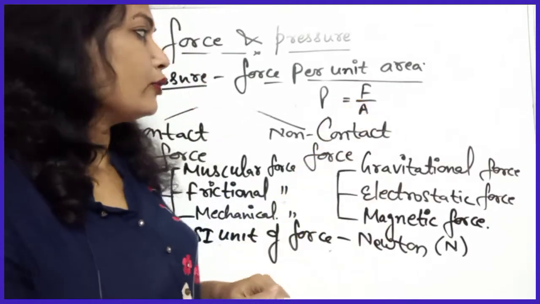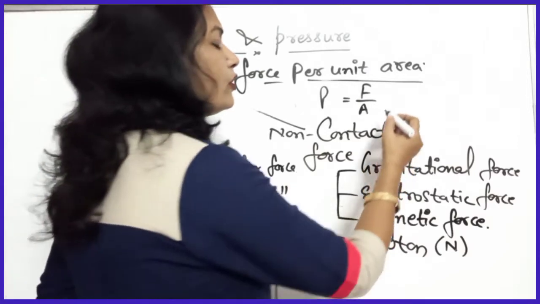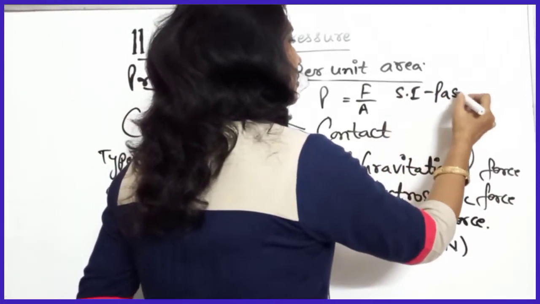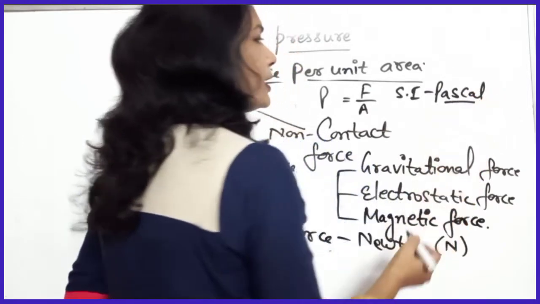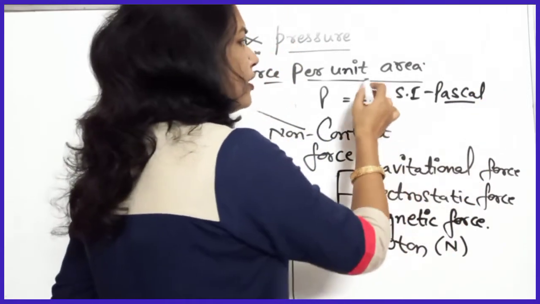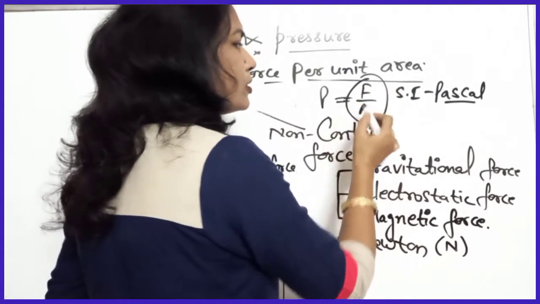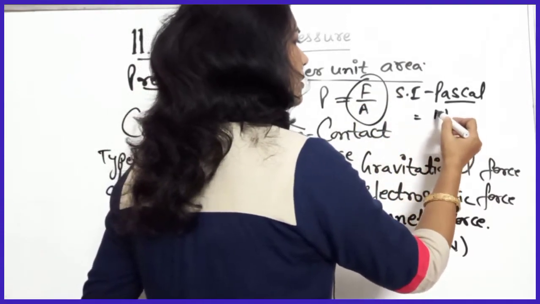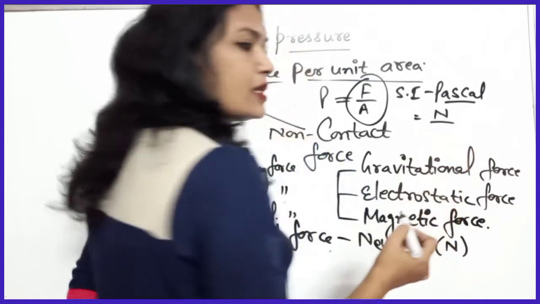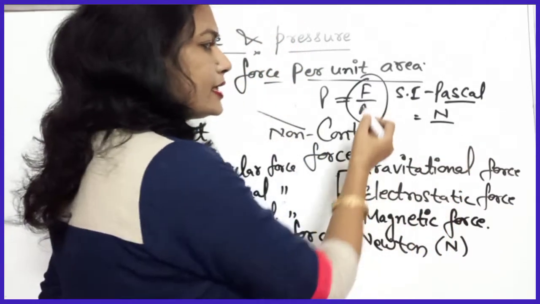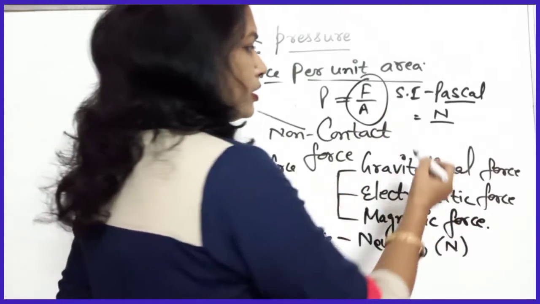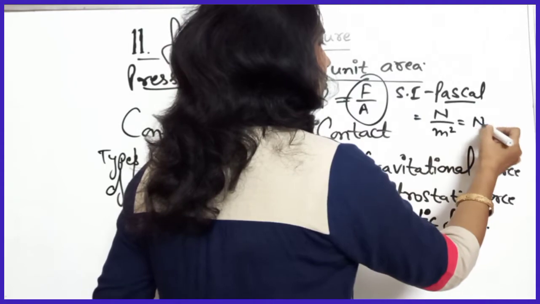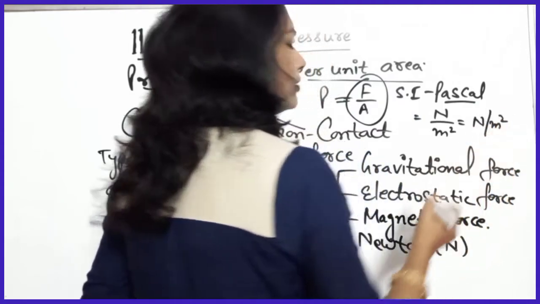Now what is the SI unit of pressure? SI unit of pressure is Pascal. We can find this out with the help of this formula also. कैसे? Force we will define in Newton. What is the SI unit of force? Newton है. Newton है, area की meter square. Okay, so हमारी unit Newton per meter square भी होगी.